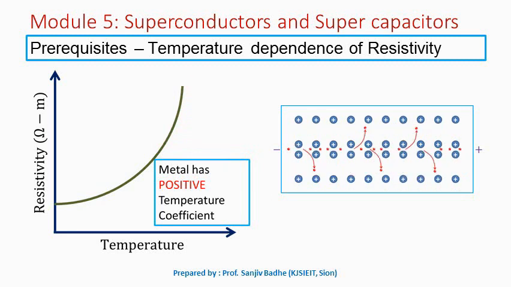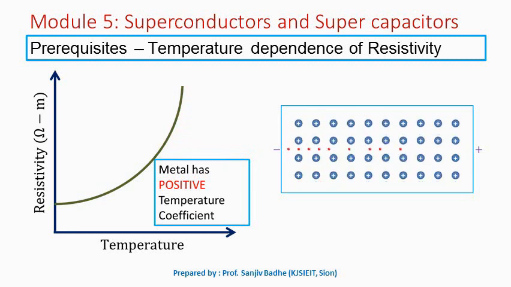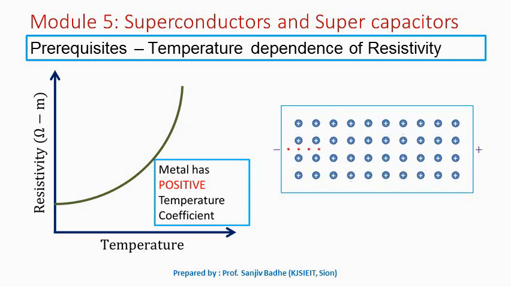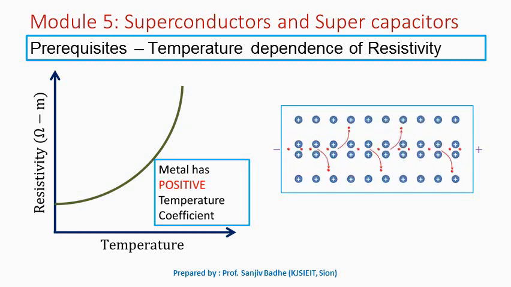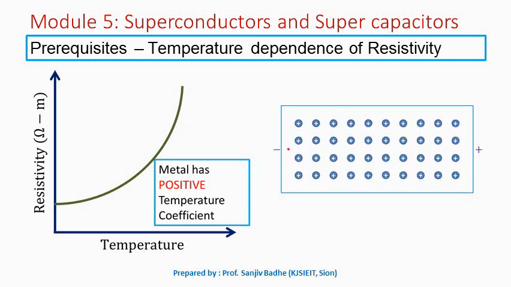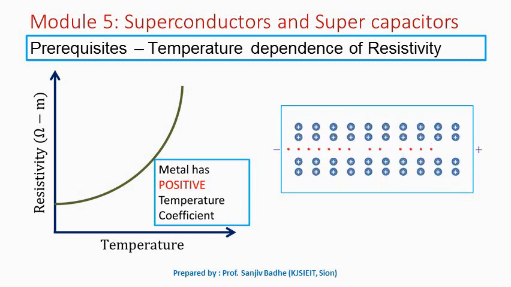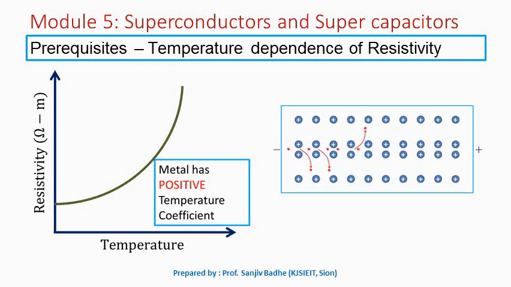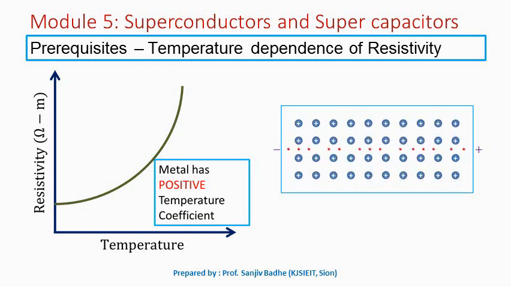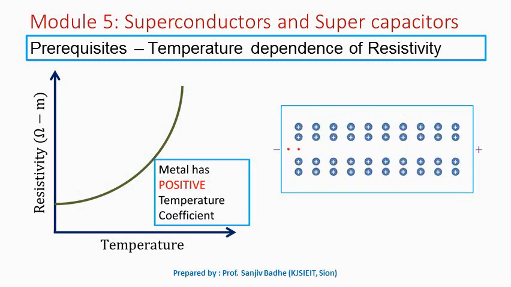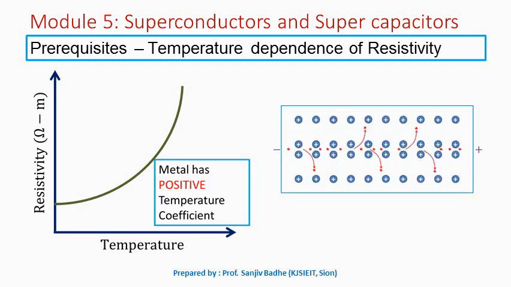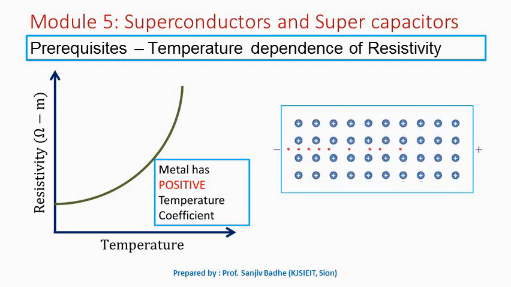So in case of metals, as far as the resistance is concerned, this interaction of the electron with the vibrating ions is very important. This is called electron phonon interaction. This electron phonon interaction is the important reason behind the resistance. The greater the electron phonon interaction, the greater the resistance.